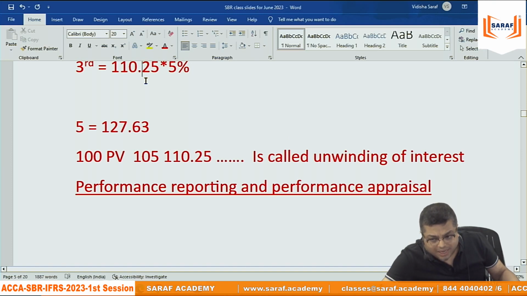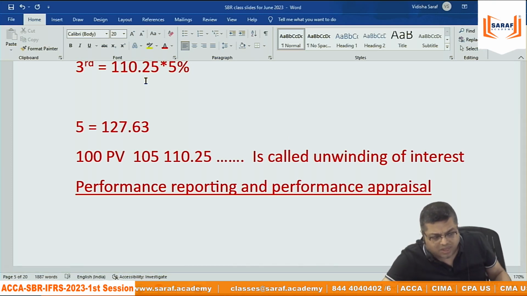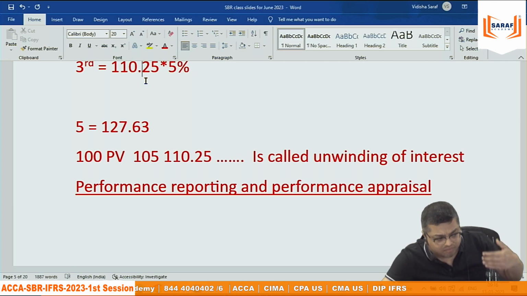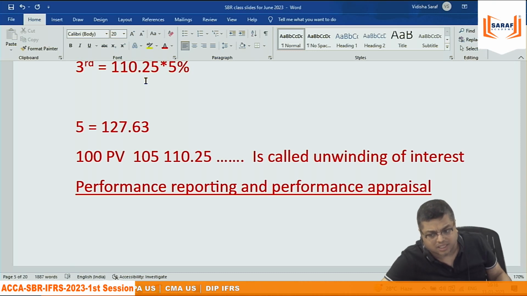You will record today 100, but the transaction value after 5 years will be 127. So over 5 years we will record the interest portion, which is 5, 5.25 and so on, and automatically the figure will become 127.63. When we do any topic, this will come.